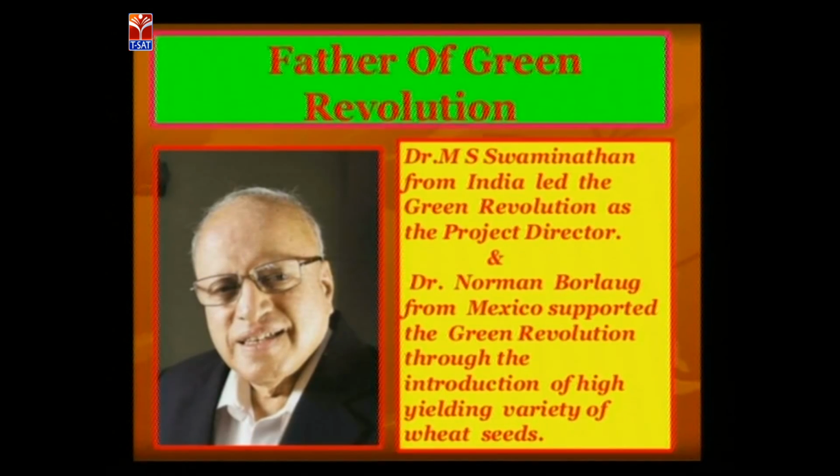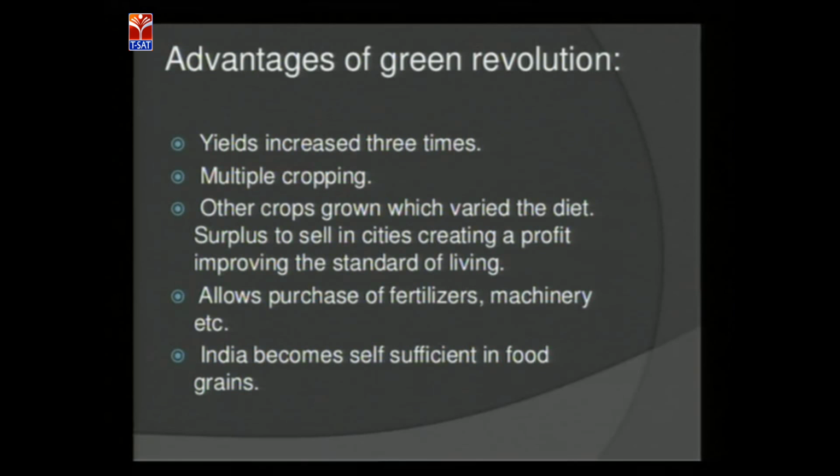Okay, so these are the things included under the Green Revolution. And coming to the advantages of the Green Revolution, it has many advantages as well as disadvantages. Among the advantages, the yields increased 3 times, there was multiple cropping, fertilizers and pesticides were increased, and India became self-sufficient in food grains. Self-sufficiency means India has got sufficient food grains, and it also started exporting different types of food grains to other countries.